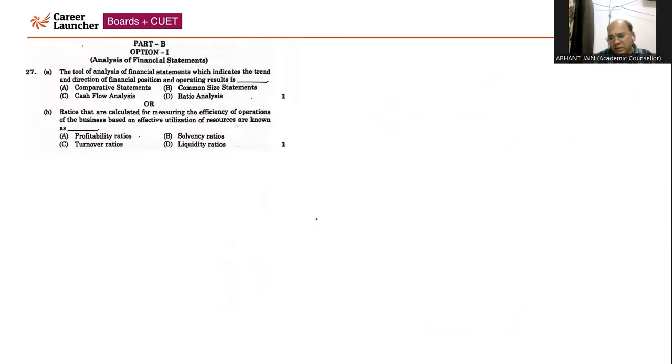Now, generally maximum students used to appear for part B, right? We are discussing part B accordingly because generally no students used to appear for computerized accounting. On that basis, we are solving part B. So question 27 of part A, this question has an internal choice.